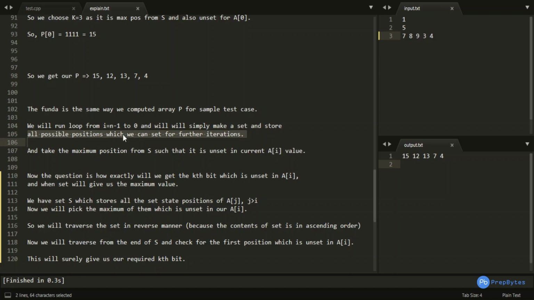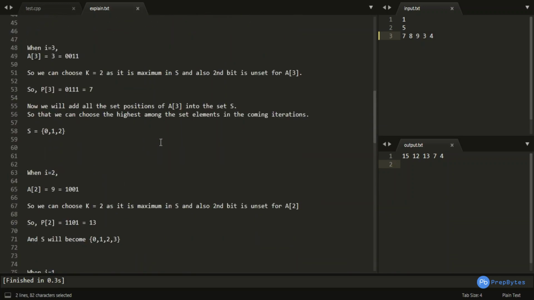I will be storing the set positions of each and every iteration in my set S, so that it would be beneficial for the upcoming iterations, so that we would be able to take the maximum position from the set S such that it is unset in the current a of i value as well, right?